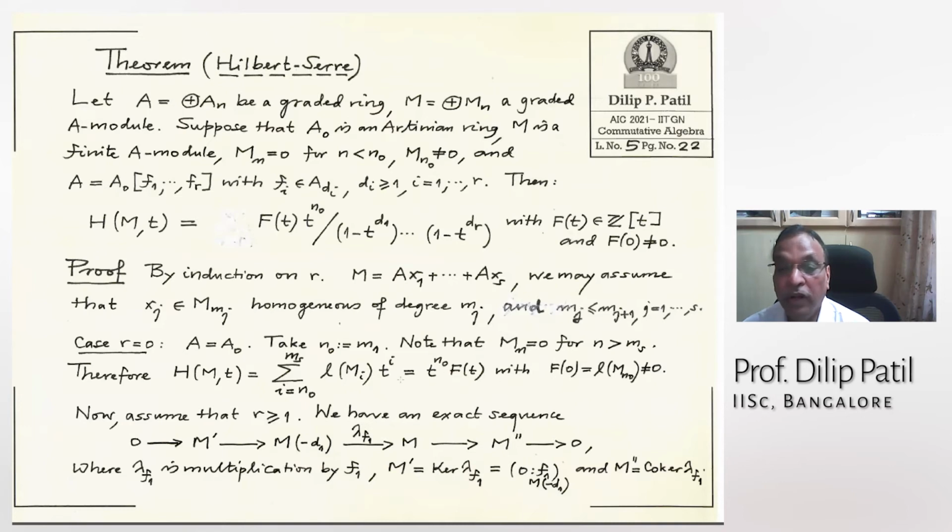So F0 is the first term here, length of M_N0, which is non-zero by our assumption. So therefore, in this case, the Hilbert series is actually a polynomial. And that's what we want, because in the denominator, all these d's are not there. So this is just one. Therefore, this assertion we have proved.